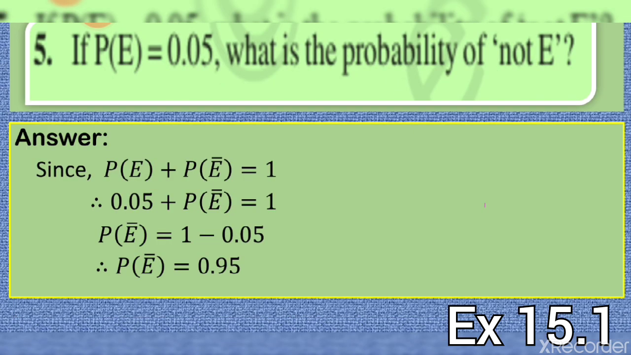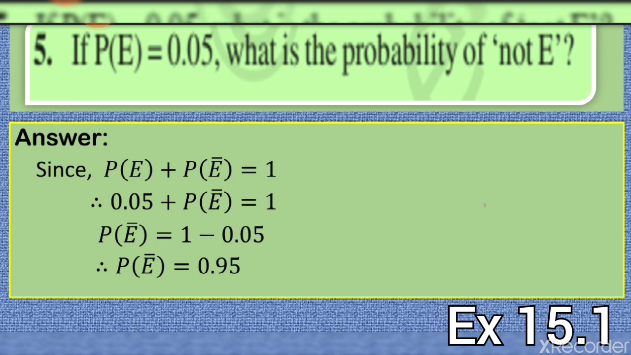Question number 5 is, if the probability of an event E is 0.05, what is the probability of not E? Now, the condition is that the probability of E and the probability of not E, their sum is always equal to 1. The probability of the event is given as 0.05 and we have to find the probability of not E. So how can we get it? By subtracting 0.05 from 1. So the required answer is 0.95, that is, the probability of not E is 0.95. Let's move to question number 6.